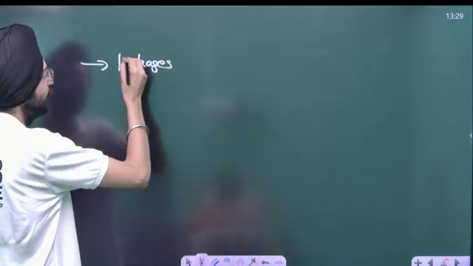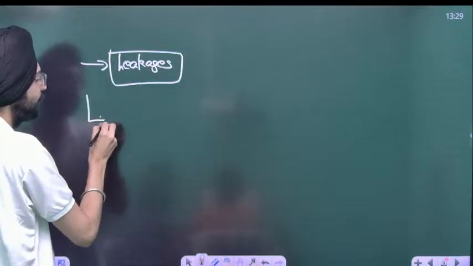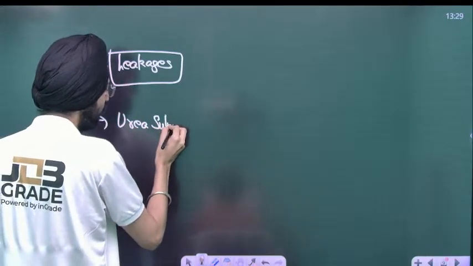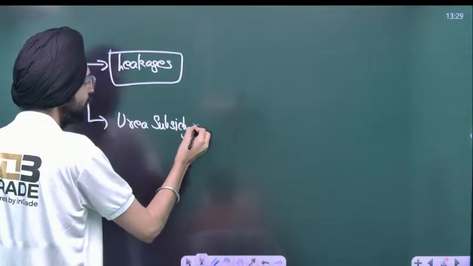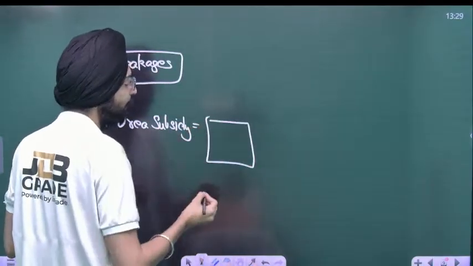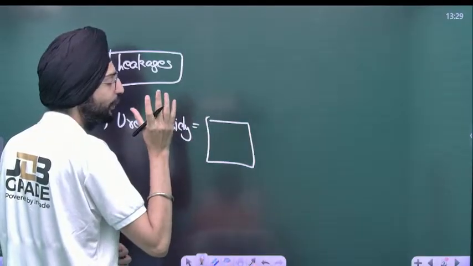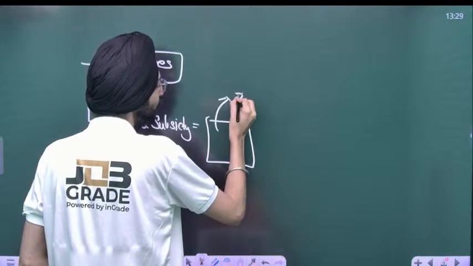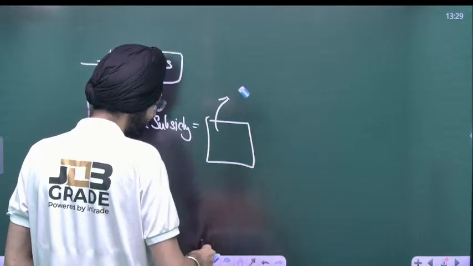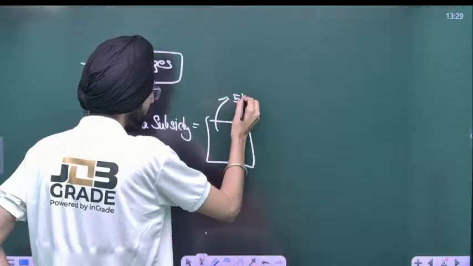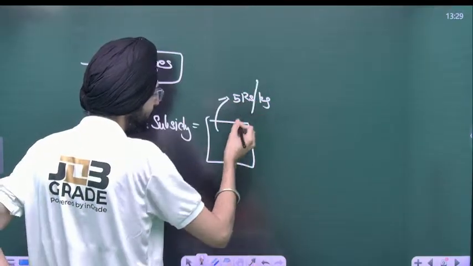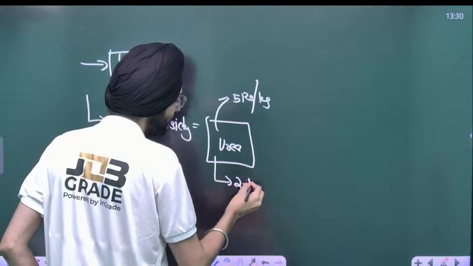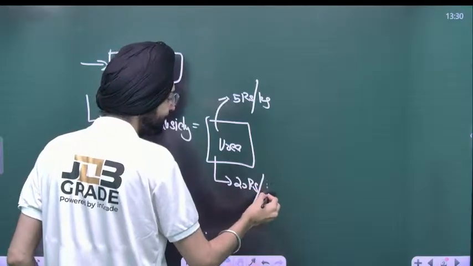Imagine there has been a urea subsidy. Urea is nothing but nitrogen. So urea subsidy is provided. How does it function? Suppose there is a shop in rural India, and this shopkeeper is instructed to provide urea to these farmers at 5 rupees a kg. But the international or market price of urea is 20 rupees a kg.